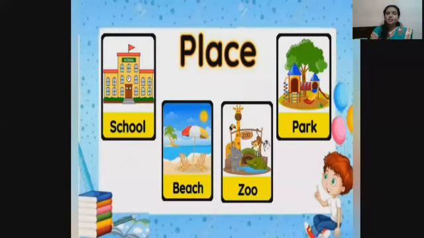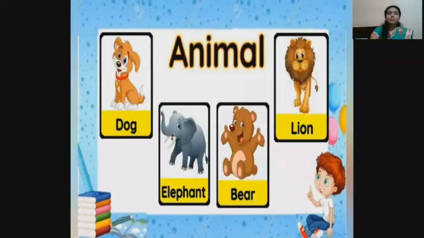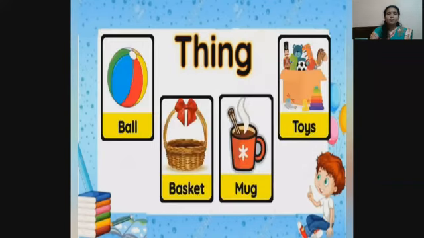These places are nouns. Next, animal. Dog, elephant, bear, lion. These are animals. These animals are nouns. Ball, basket, mug, toy. These are things. These things are nouns.